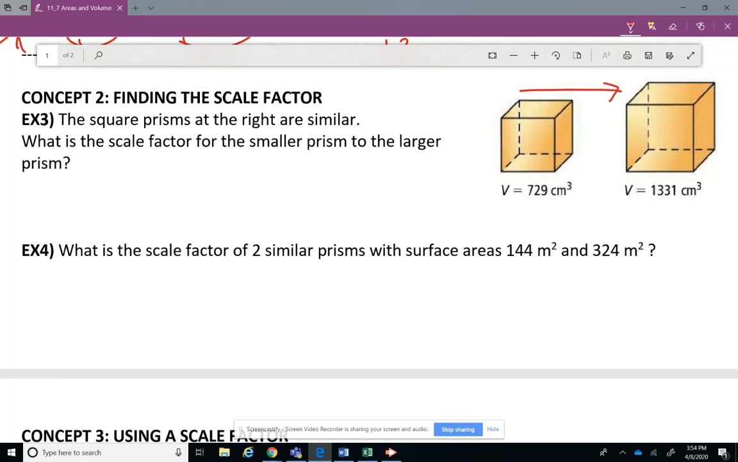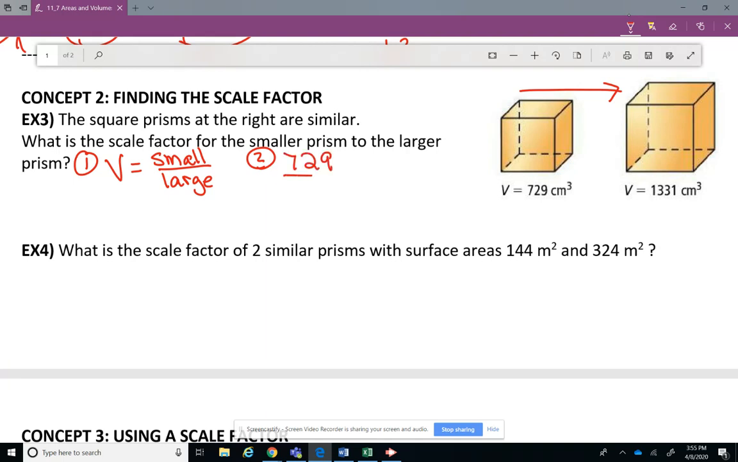Okay, smaller to larger. All right, so the first thing we want to do, we want it set up like this. They're giving us the volume. So I'm going to write the smaller measurement over the larger measurement. Okay, so step 2, the volume, small measurement,